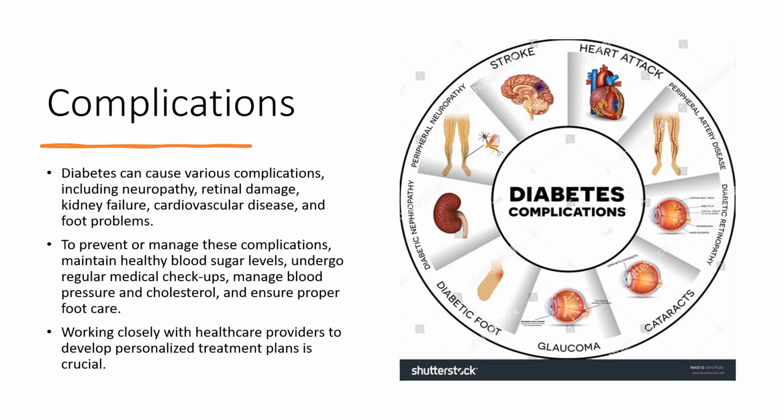Preventing or managing these complications requires careful management of blood sugar levels and regular medical care. For instance, keep blood sugar levels in a healthy range. This can be achieved through a combination of medication, lifestyle changes, and regular monitoring. Have regular medical checkups. Regular checkups with a healthcare provider can help detect any potential complications early and provide appropriate treatment. Overall, preventing or managing complications requires a comprehensive approach to diabetes management, which includes medication, lifestyle changes, and regular medical care.